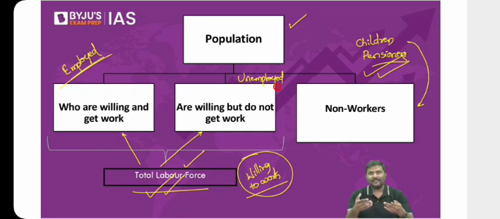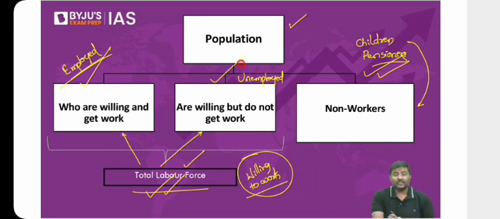Now, this is a very simple definition. Can I put it in a different way? Very sophisticated language. A person has a skill set. The economy will use the skill set and pays for it. Employed people. Agreed? Person has a certain skill set, economy uses the skill set and pays for it, employed. Person has the skill set, economy doesn't use the skill set, unemployed. So on one side it is employed, and the other one is unemployed. Employment, unemployment, and non-workers. So this is how the population is divided. Please be very careful.